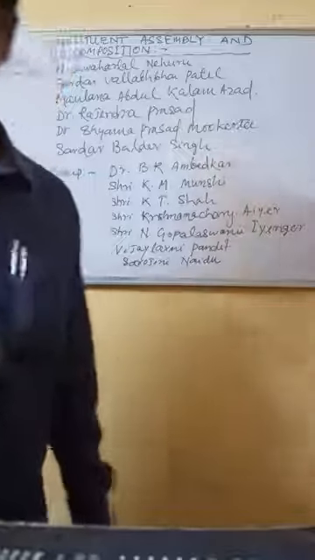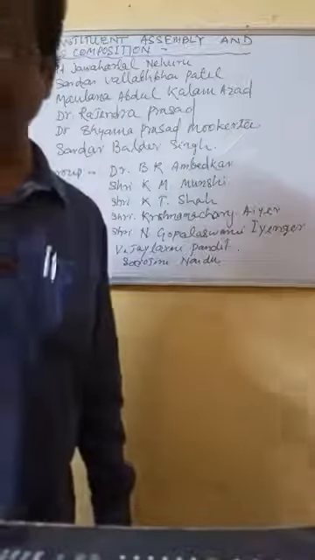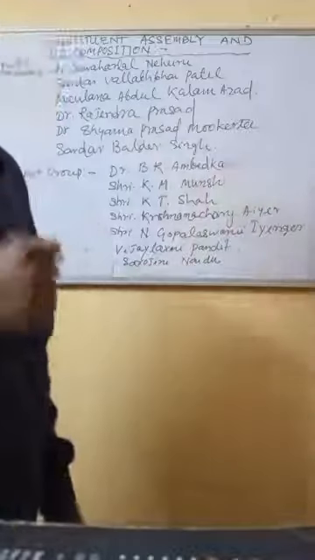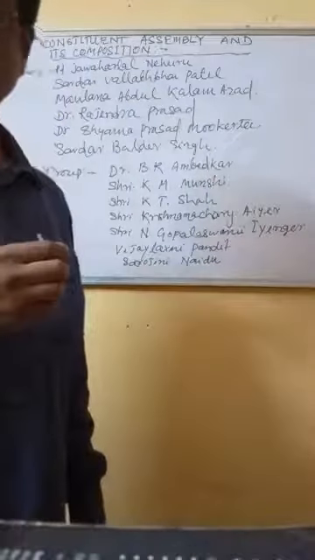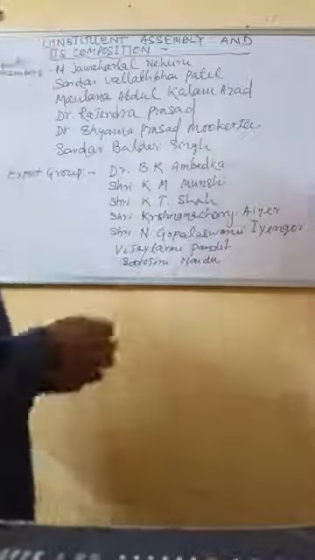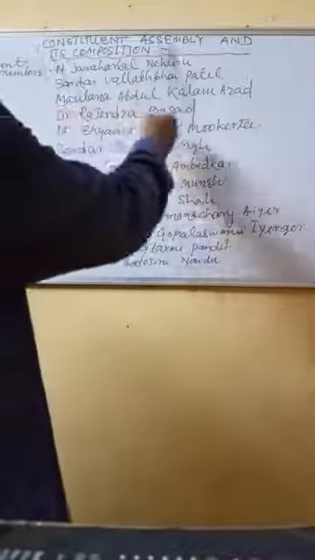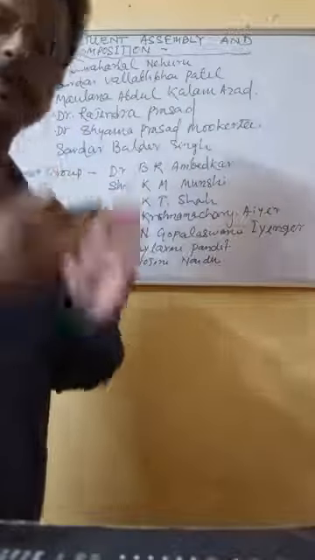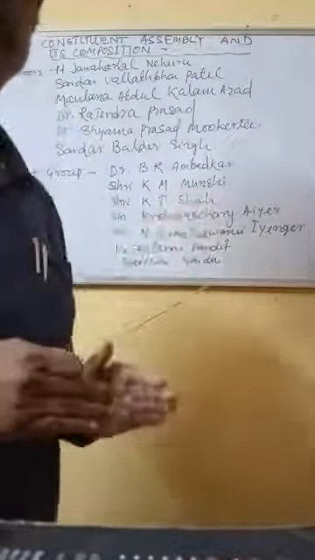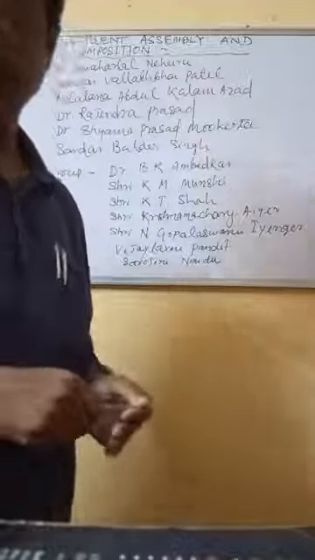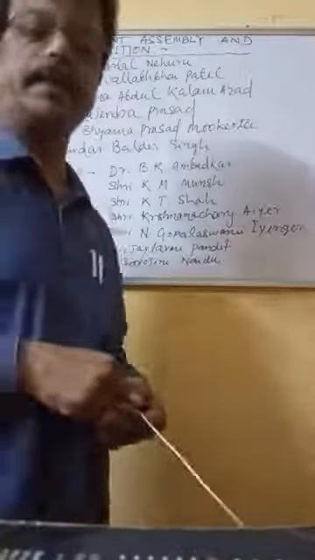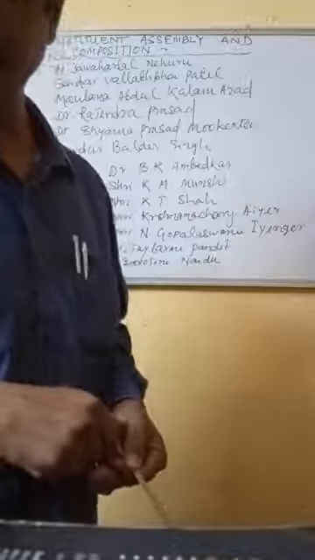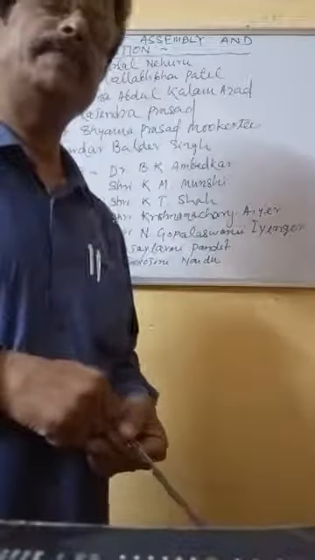Last session we read about what a constitution is and who framed our constitution. Now we'll see the Constituent Assembly and its composition: how it is made and who all are there in the Constituent Assembly. The Constituent Assembly fully reflected the social and regional scenario of India.